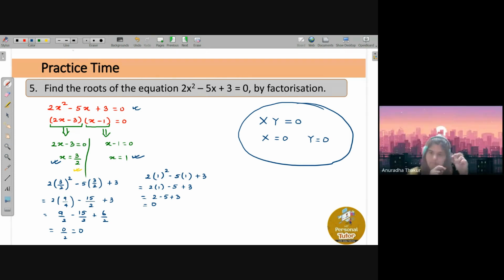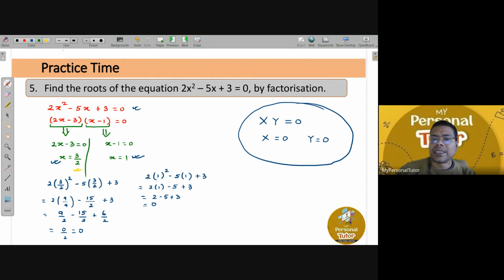Yes, sir. All right. Please understand, when two numbers or more than two numbers are multiplied and the product is equal to 0, it means that at least one of the numbers has to be 0.